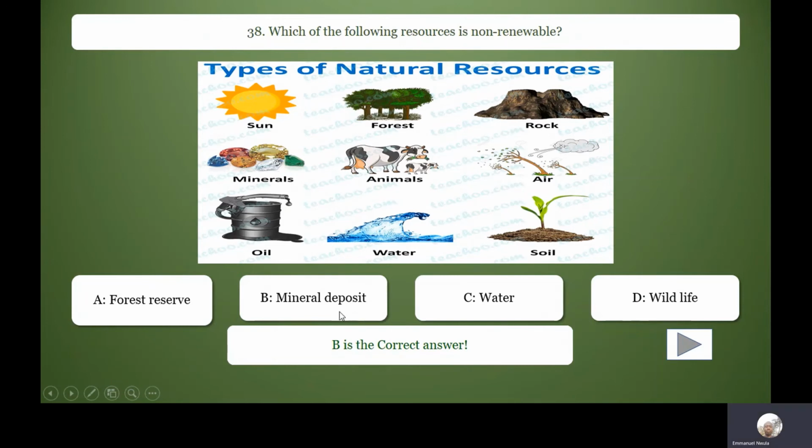It is mineral deposits. Minerals are not replaced as we use them. They are not replaced as we use them. They are non-renewable. They can easily run out. So answer is B.